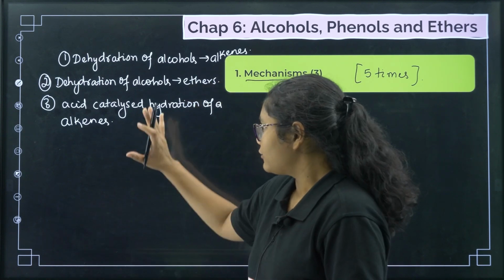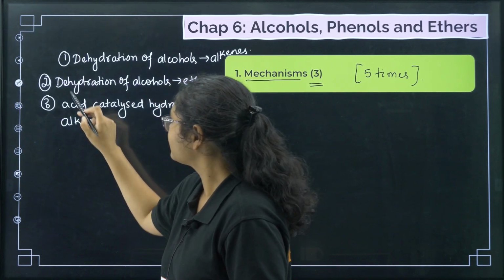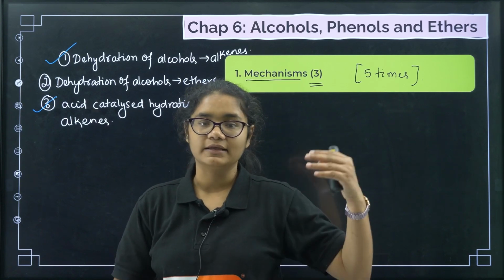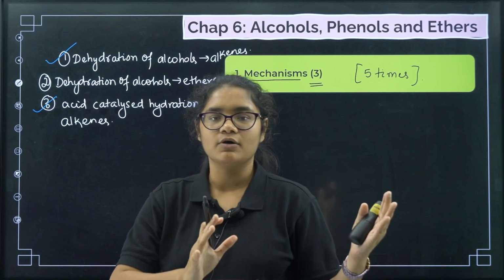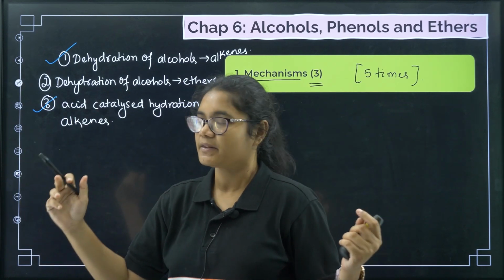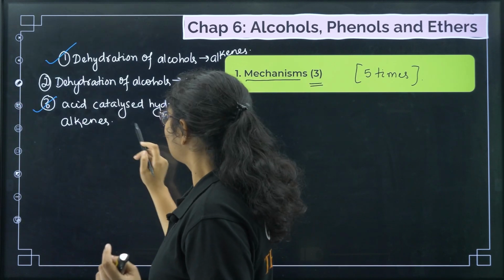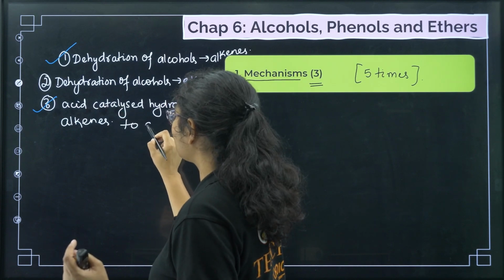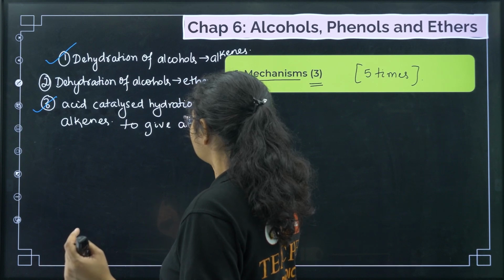Now here what students get confused is with the first one and with the third one, right? First one is what? Dehydration of alcohols to alkenes, means reactant is alcohols and product is alkenes. Third one is acid catalyzed hydration of alkenes to give alcohols, right?